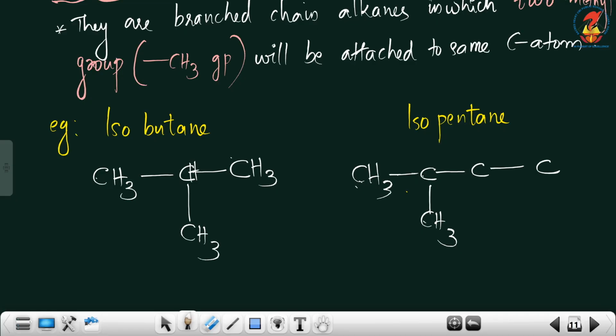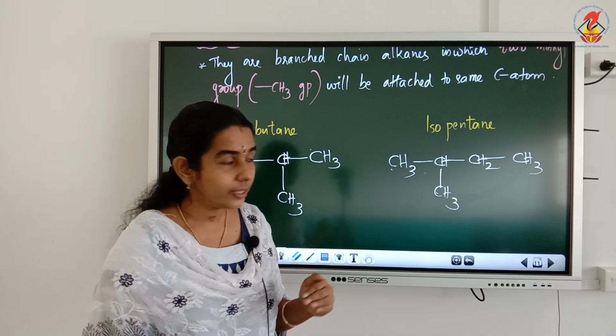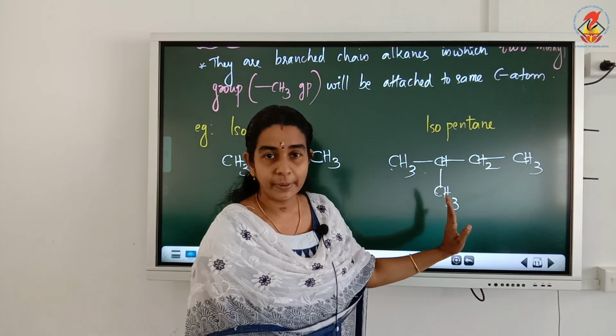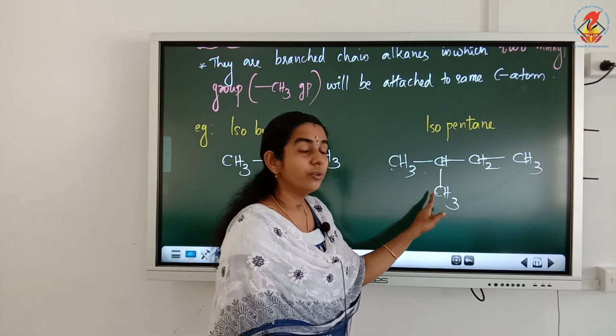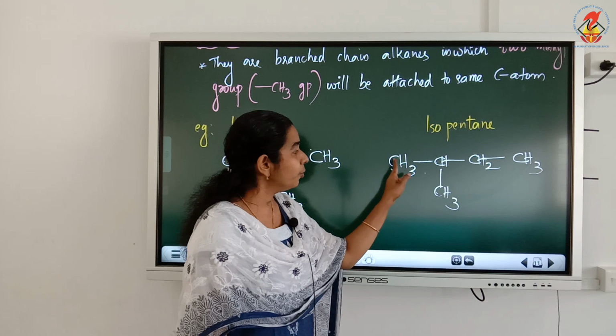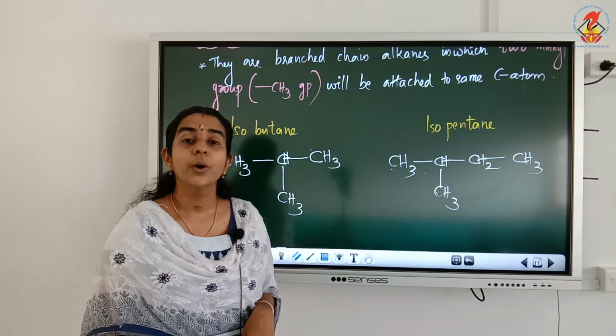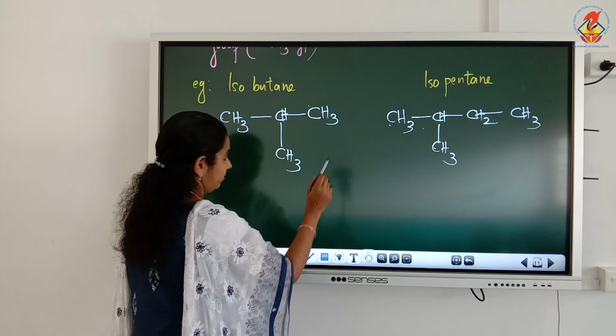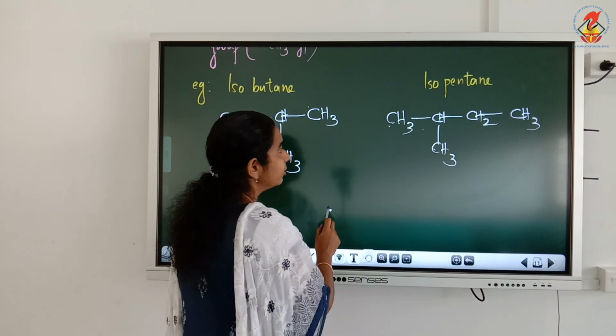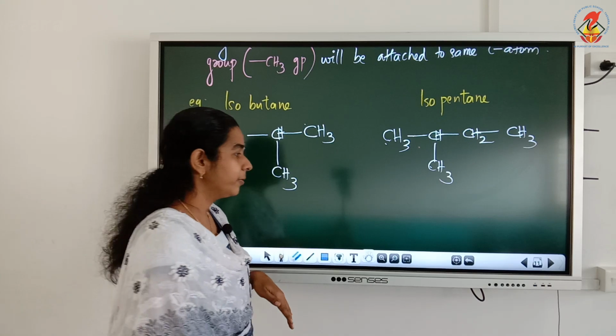Okay. Now add hydrogen. Here 1, here CH2 and here CH3. So another example for an iso compound is isopentane with a total of 5 carbon atoms. All are singly bonded, but the structural condition required is that 2 methyl groups should be attached to one carbon. Okay, so this is about iso compounds.